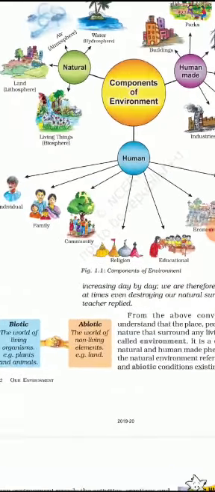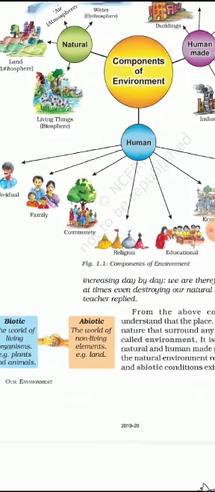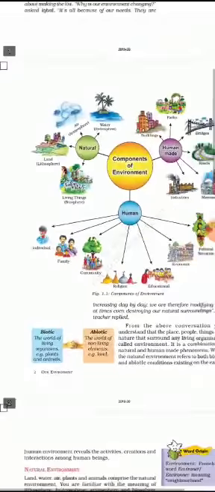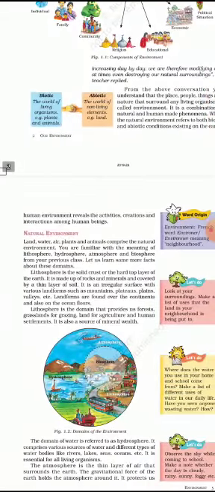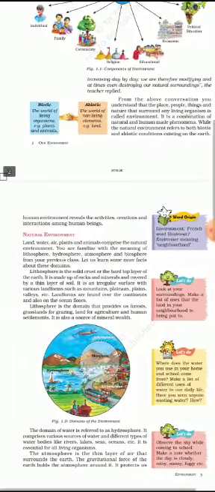Now, biotic, the world of living organisms. Example, plants and animals. Now, this is a simple definition of biotic. Even humans come under biotic. The one who has life is biotic. Abiotic, the world of non-living elements. For example, land. Land doesn't live, and all the non-living things in our environment come under abiotic. This is a simple definition. Okay.